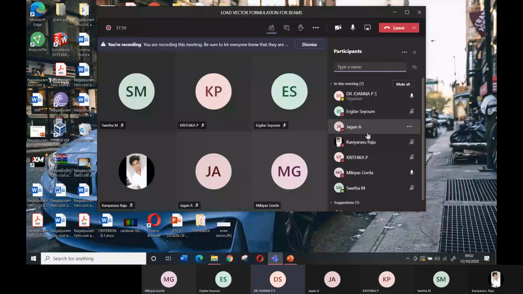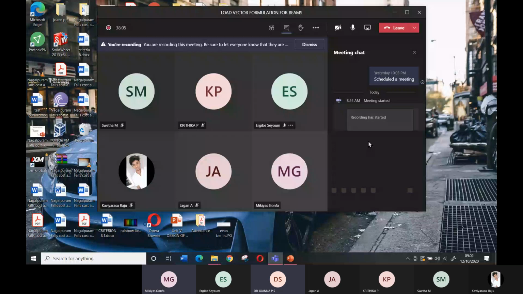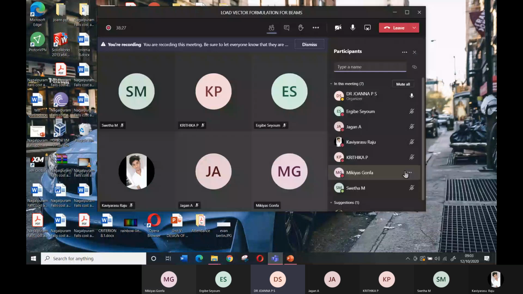Just go to the top. You have a chat box. Type your message whether you are able to hear and send it. Just click the second button. The first one is for the list of participants, the second one is the chat button. Click it and send your message. Yeah, now I think I am able to hear your voice. If you want to share something, you can share there. Just now I have heard your voice, and I think I can proceed. Are you able to hear me? If you want to share something, just send a word through the chat box. Okay. Hello.